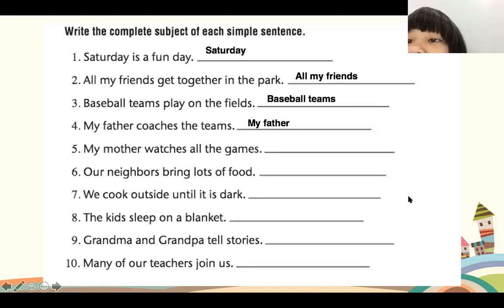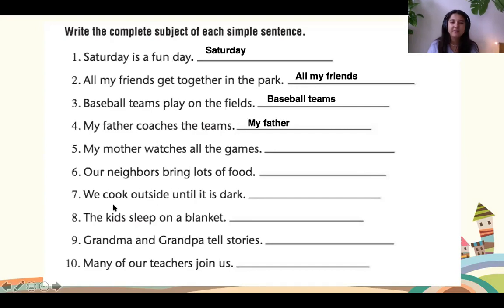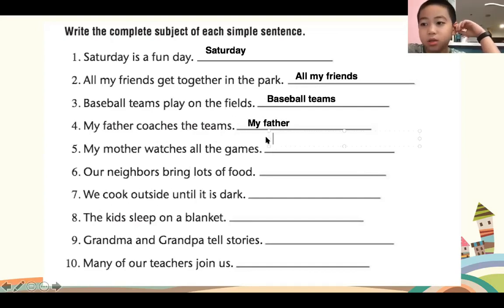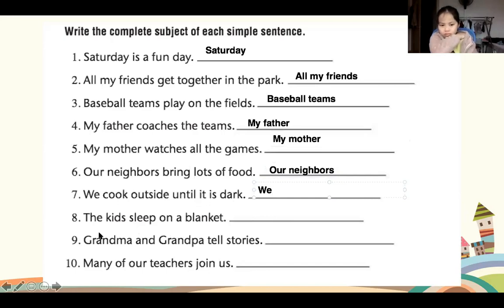Awesome work. Okay, Kwang Ming, can you please do the next one for me? Good job. And what is my subject here? The subject is my mother. Good job. Well done, Kwang Ming. Awesome work. Okay, next up, Tui Chi, can you do number 6, please? And what is my subject in this sentence? Our neighbors. Good job. Our neighbors is the subject. Good girl. Awesome work. Okay, Mia, number 7, please. What is the subject in this sentence? We. Good girl. Well done, Mia.